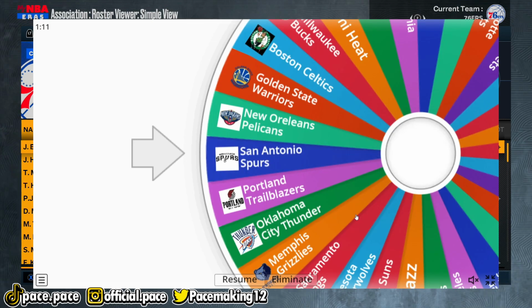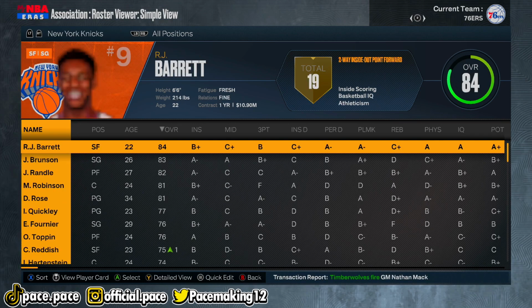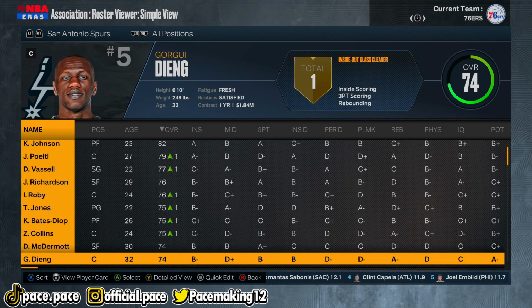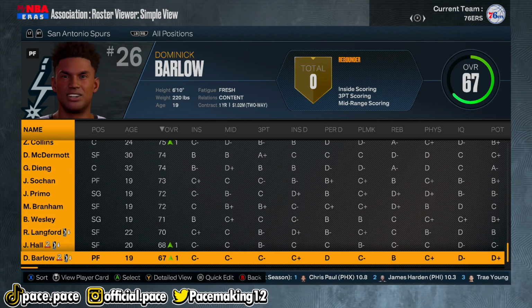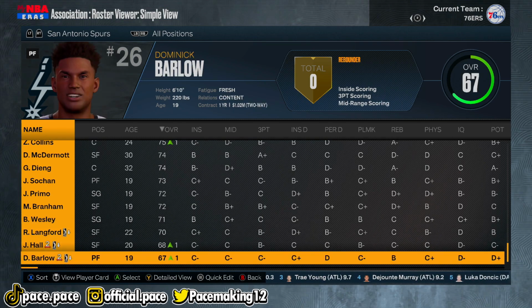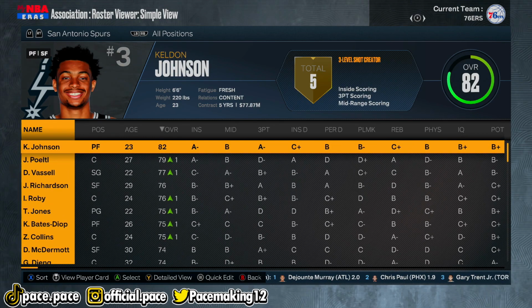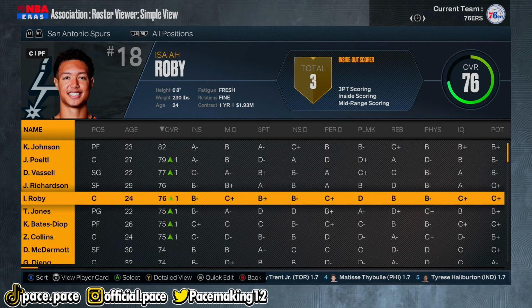But anyway, we actually ended up getting the San Antonio Spurs, which is actually really ironic because Tim Duncan was on the Spurs. So on the San Antonio Spurs, there are actually a total of 14 people inside the roster. Well, there's actually I think more like 17 because you have the G League players, but I'm not going to count those guys just because they're in the G League and that might make things a little more complicated. All we're going to do now is we're just going to press the generate button, and whichever player it selects, we're going to go down the list and just choose whoever correlates with that number.